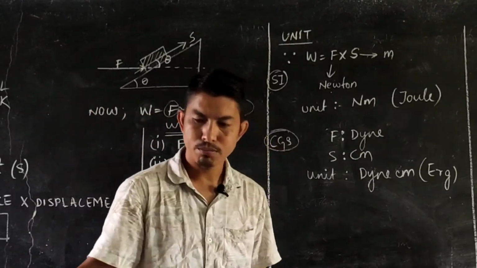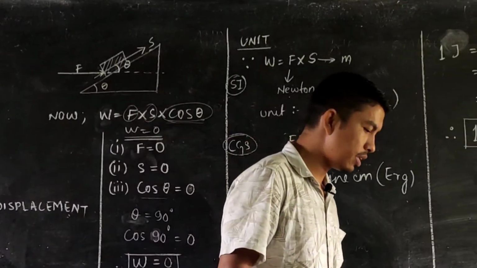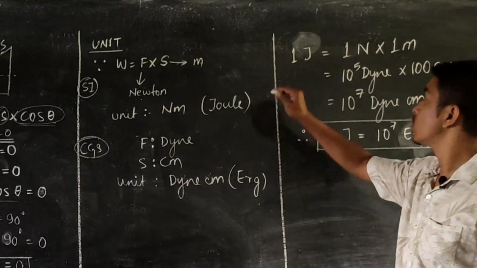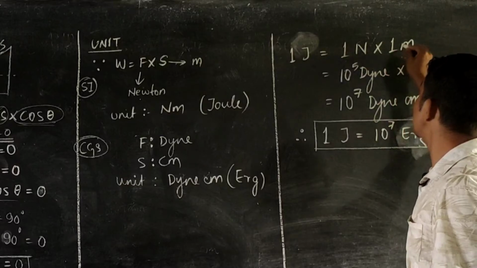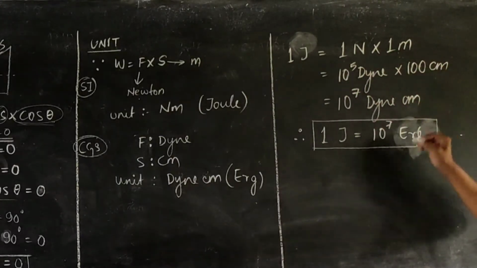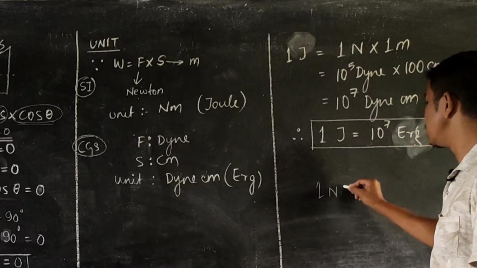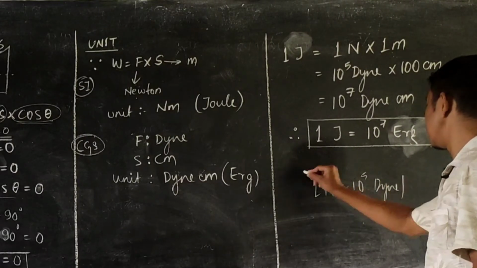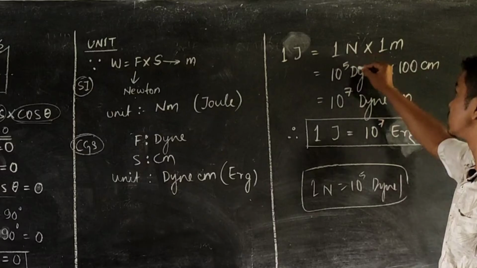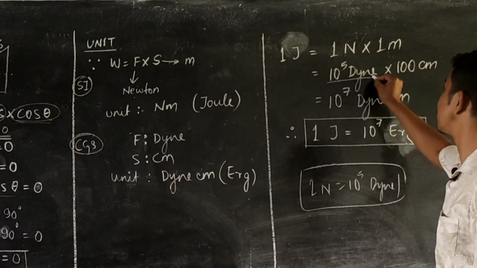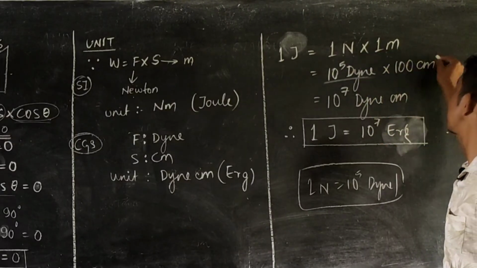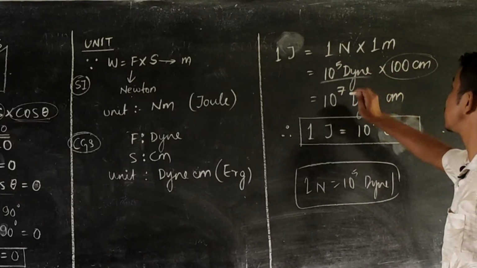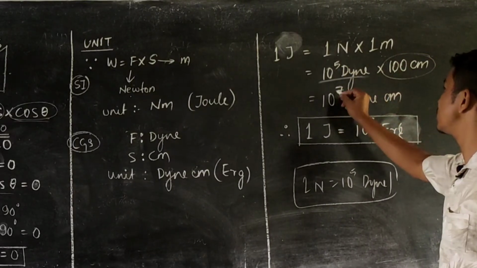Now coming to one of the important relations between the SI unit and the CGS unit of work. We know that 1 joule is equal to 1 Newton into 1 meter, and we have already learned in class 9 that 1 Newton is equal to 10 to the power 5 dyne. Putting those values here, 1 Newton as 10 to the power 5 dyne and 1 meter as 100 centimeter, on total we have 5 zeros and 2 zeros, so it makes 7.